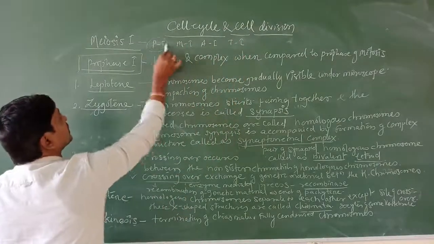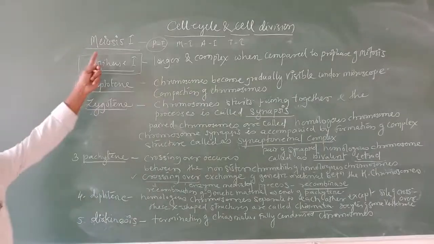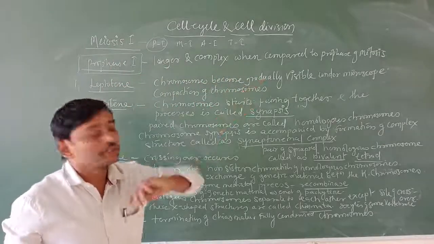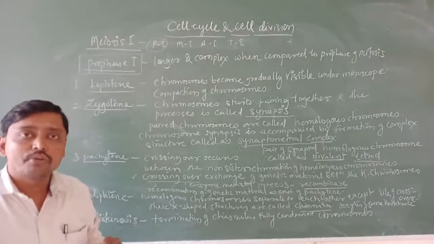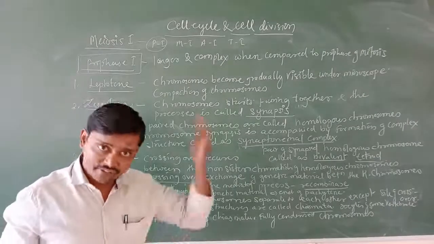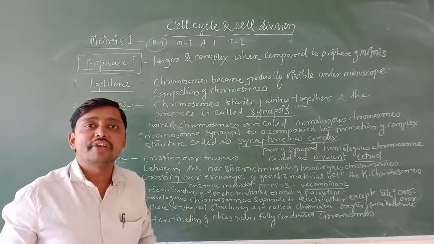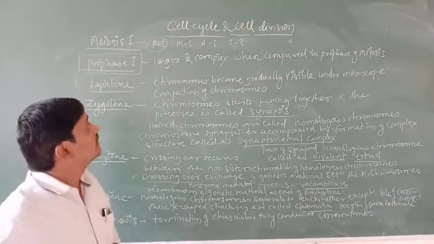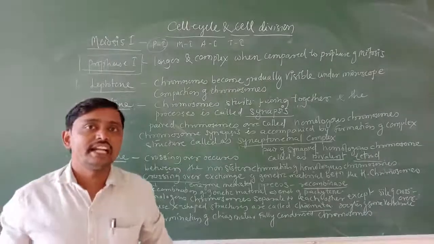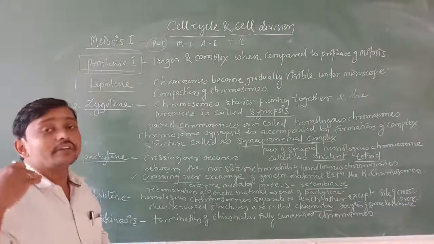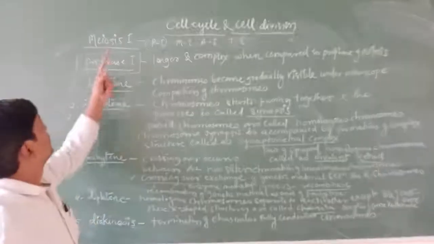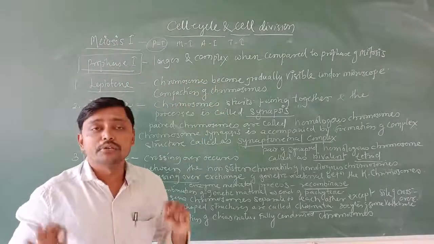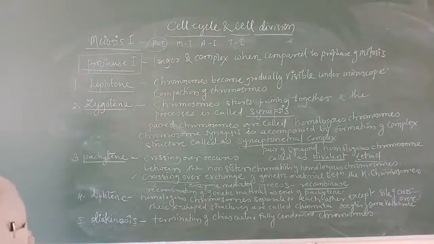So first, the prophase 1 of meiosis 1 is longer and more complex when compared to the prophase of mitosis, where it is an equational division and two cells are going to form. When we compare with that phase, prophase 1 of meiosis 1 is longer and more complex than the prophase of mitosis.